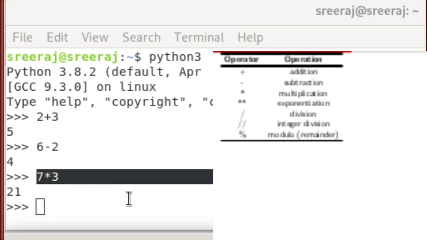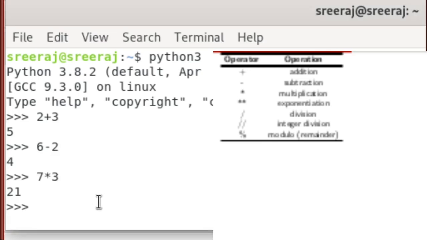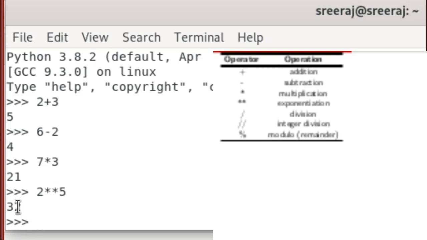Another operation is exponentiation, and we read this expression as 2 to the power of 5. When I press enter, I get the answer 32.